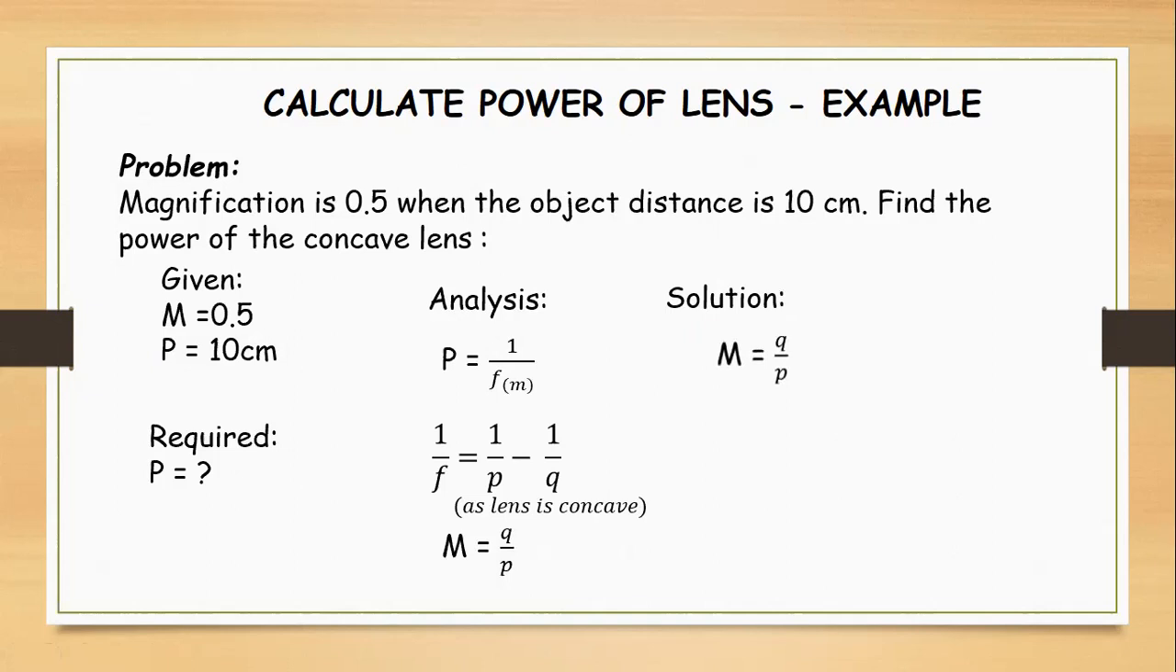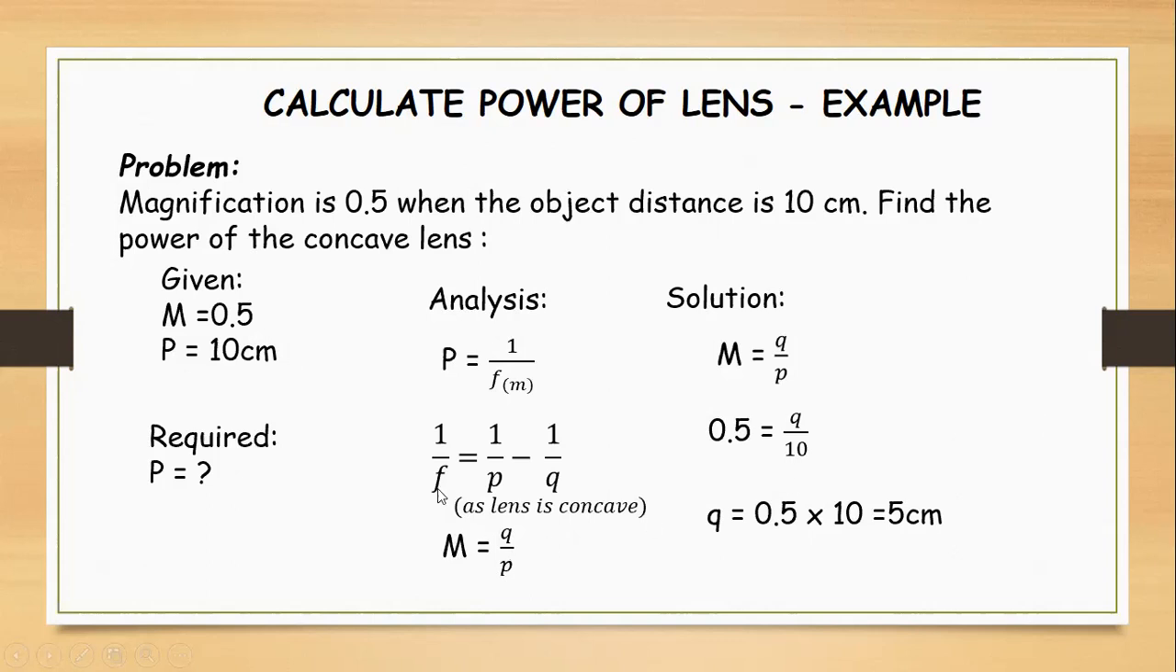Now first is the solution. Before finding the focal length, I need to find q. So m is equal to 0.5 and object distance is 10. So 0.5 is equal to q upon 10, and taking 10 to this side, 0.5 multiplied by 10 is equal to 5 centimeter. It means that q is equal to 5 centimeter. So by using the magnification formula, I can find q.